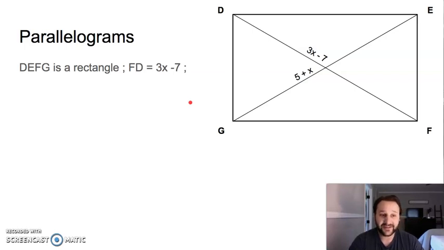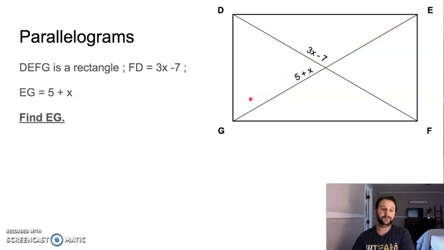DEFG is a rectangle. FD is 3x minus 7. So FD, this whole length, is 3x minus 7. EG is 5 plus x, so this whole length right here. Find EG. This is what we want to find, this whole length. We know EG is 5 plus x.